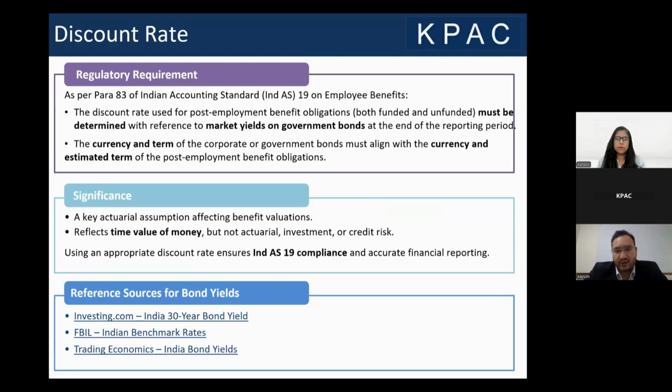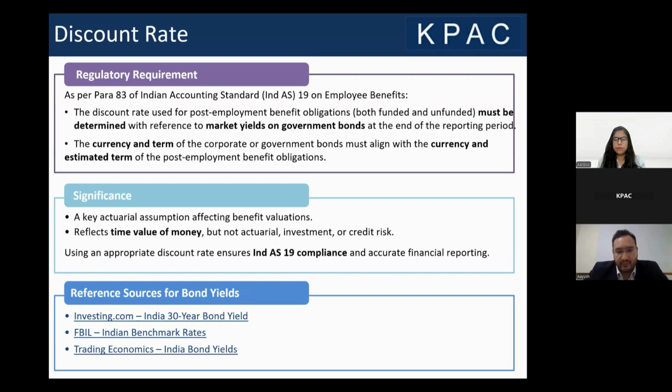A lot of the time, clients face this issue of why we are not considering the 10 year government bond, which is the generally used government bond. The standard clearly states that the estimated term of the post-employment obligation should be used to calculate the discount rate. So whatever the estimated term of obligation of your particular organization is, that is used to calculate the discount rate. What is the significance of the discount rate? As I just mentioned, discount rate is a key actuarial assumption, and it affects almost all actuarial valuations. It reflects the time value of money, but not the actuarial investment or credit risk.